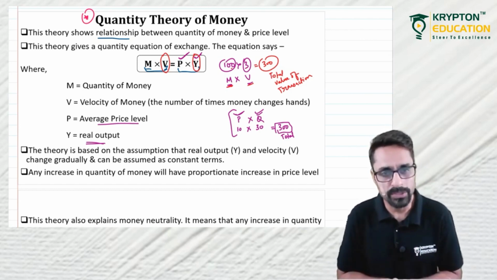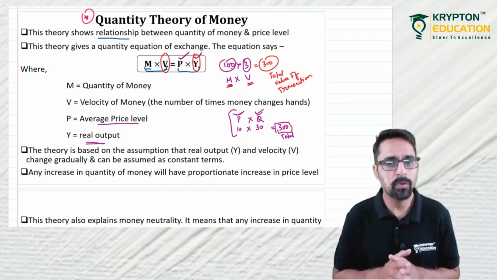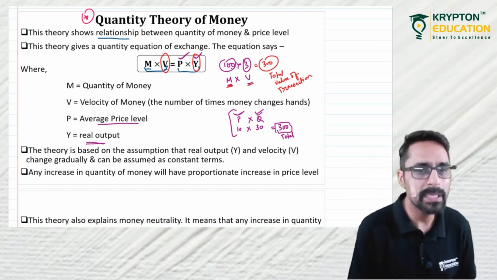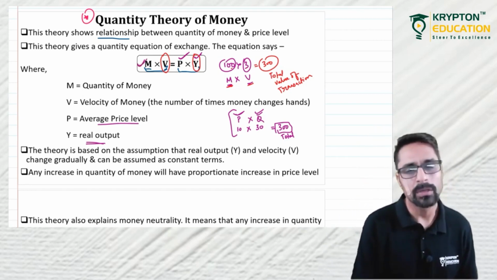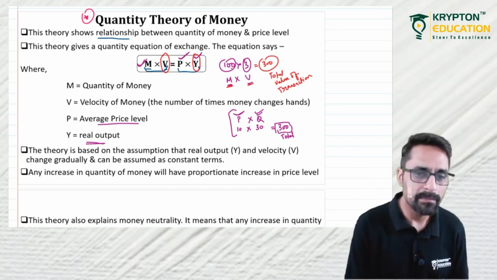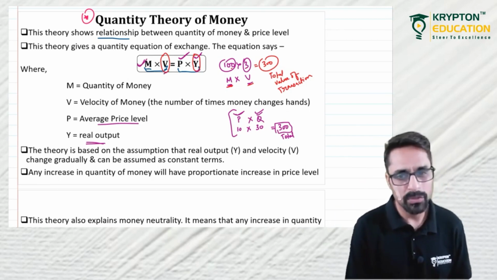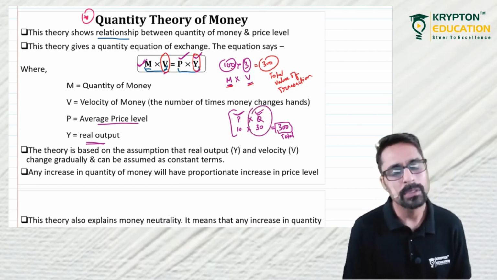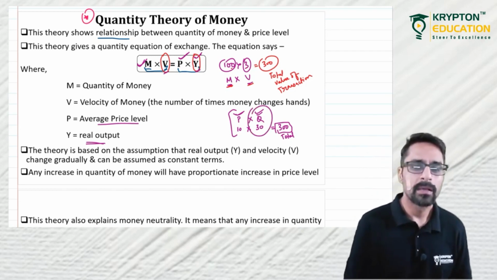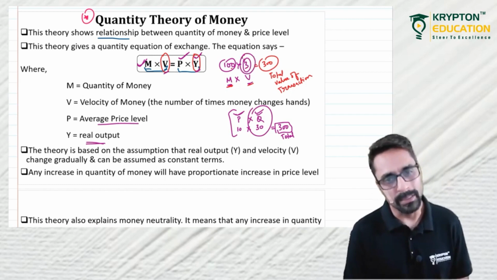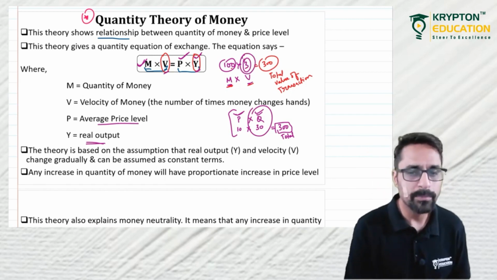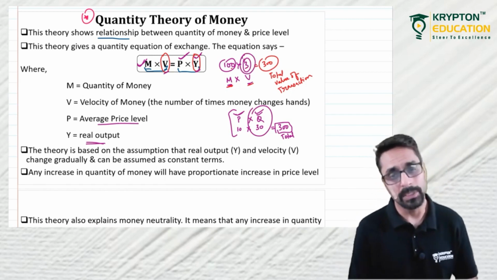So real output will not change, velocity of money will remain constant. What will happen if you increase the supply of money? If you are increasing the supply of money and V is constant, Y is constant, it means you are producing the 30 quantity you used to produce earlier. The velocity of money is 3, as it used to be earlier, but you just doubled the supply of money.